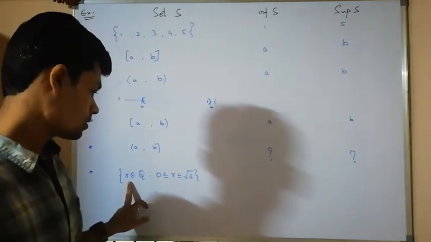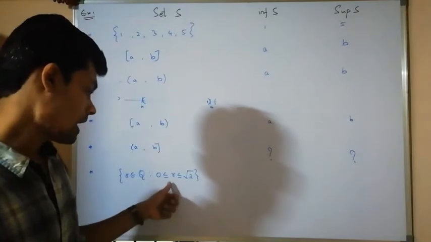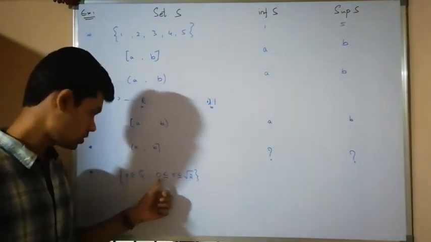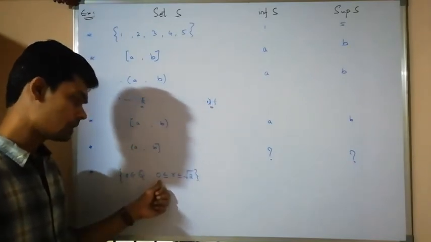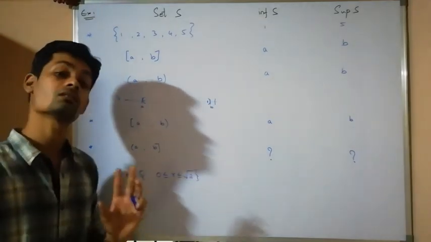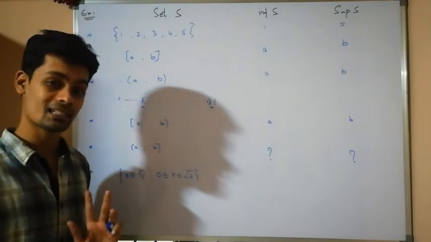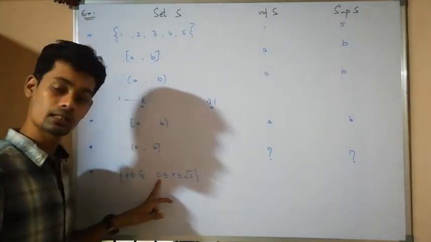In this set, all the elements are greater than or equal to 0, and 0 also belongs to the set. If I take any number which is smaller than 0, that one also behaves like a lower bound, but not the greatest lower bound. The greatest lower bound is 0.